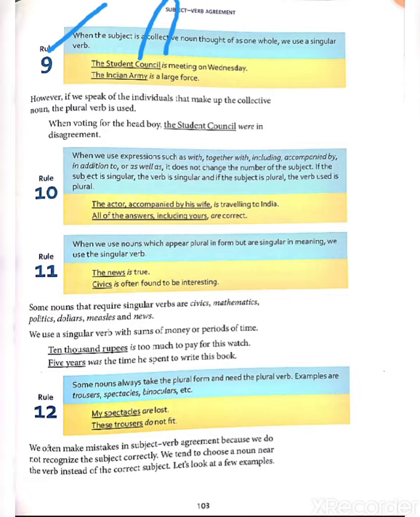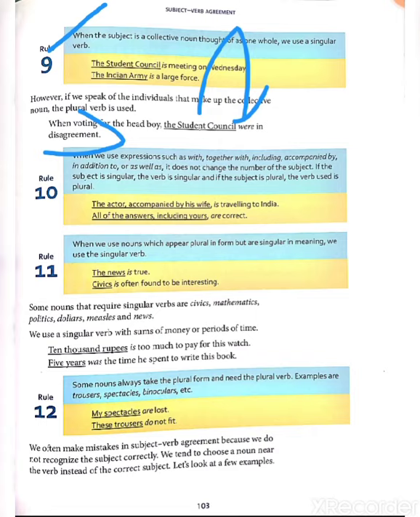Okay. However, if we speak of the individuals that make up the collective noun, the plural verb is used. In that condition, when we talk about the individuals, when voting for the head boy, the student council were in disagreement. Here we are using were because the student council's disagreement is different by the person, by the students. So we will use a plural verb in this example.